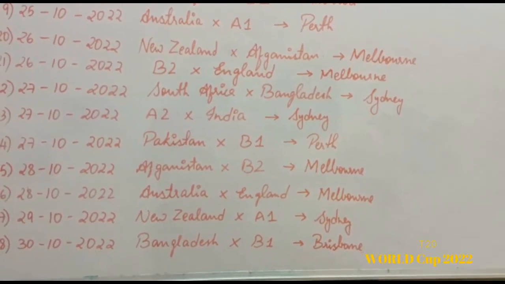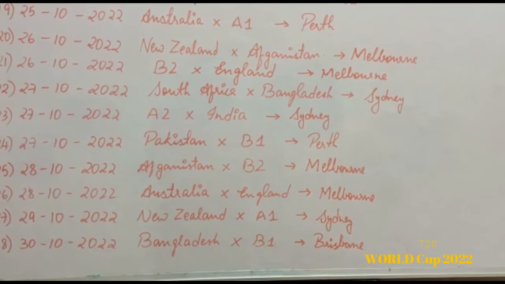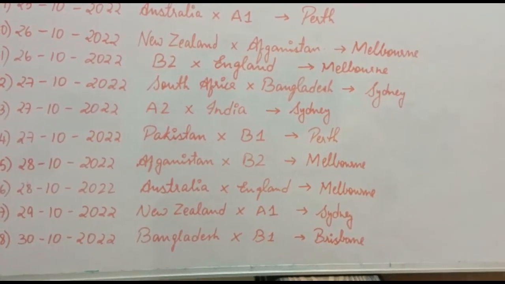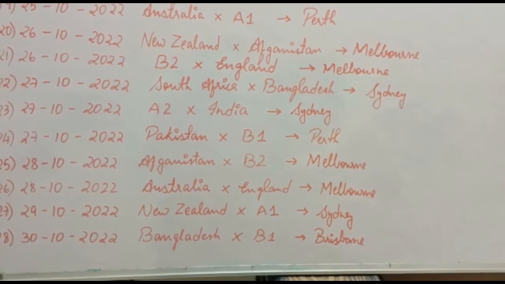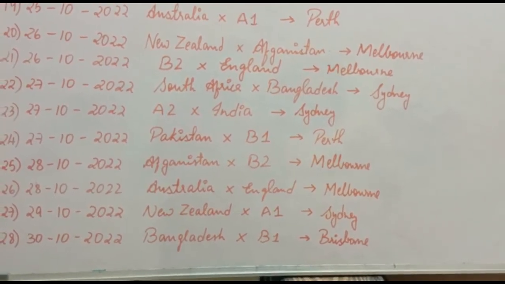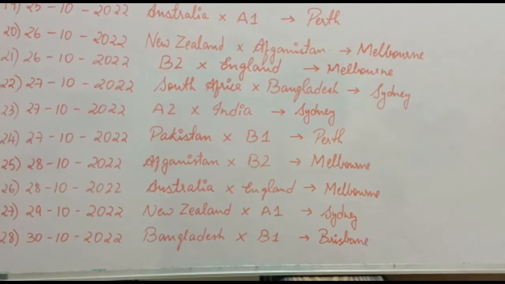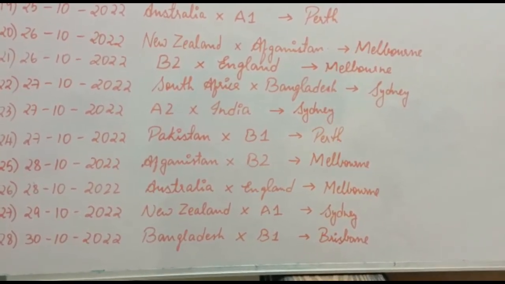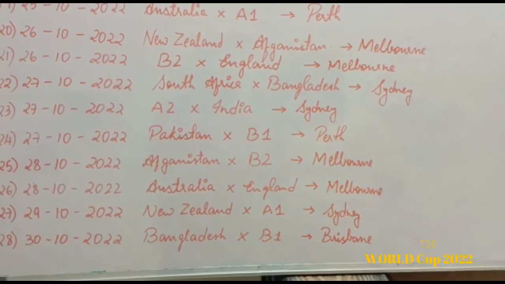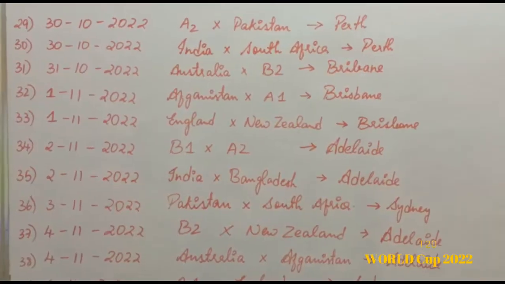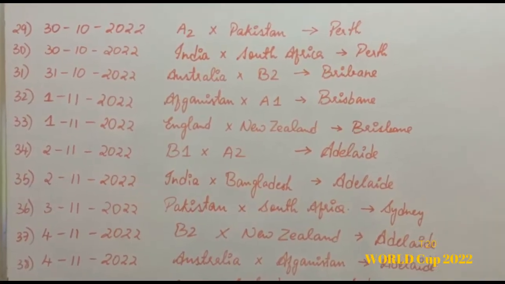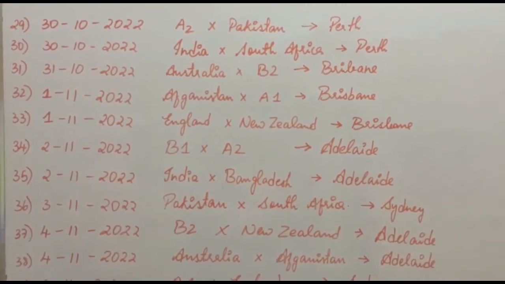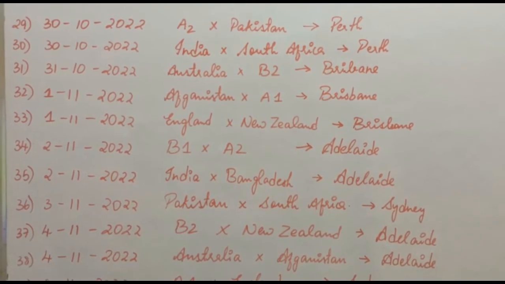On 28th October, Afghanistan versus B2 at Melbourne. Again on 28th October, Australia versus England at Melbourne. On 29th October, New Zealand versus A1 at Sydney. On 30th October, Bangladesh versus B1 at Brisbane. Again on 30th October, A2 versus Pakistan at Perth. Again on 30th October, India versus South Africa at Perth.